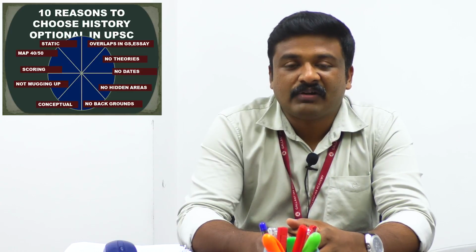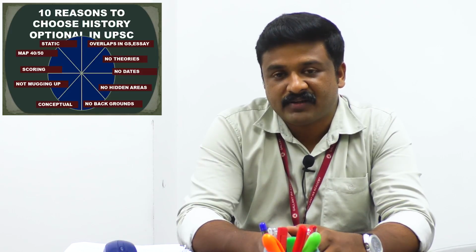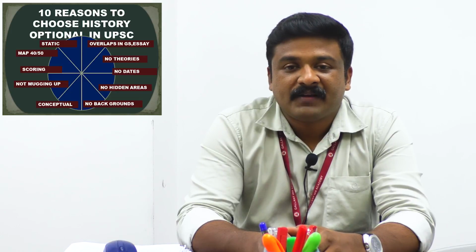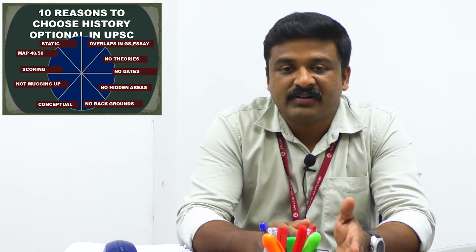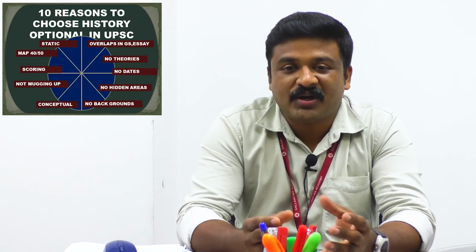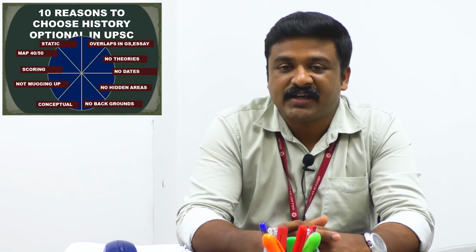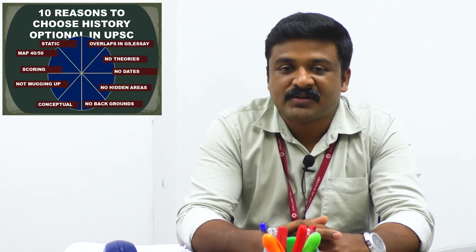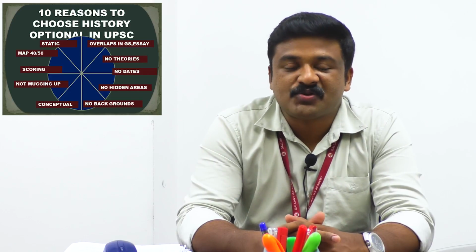Maps, of course. One of the easiest areas in this optional is an objective type of question, which is mapping. Paper 1's first question is a map-based question. On an outline map of India, sites are marked. With the help of the clues given, you have to identify the site and write a short description. One of the easiest areas. 20 sites, each carries 2.5, which means out of 50, very easily you can score 40 marks. Another advantage.